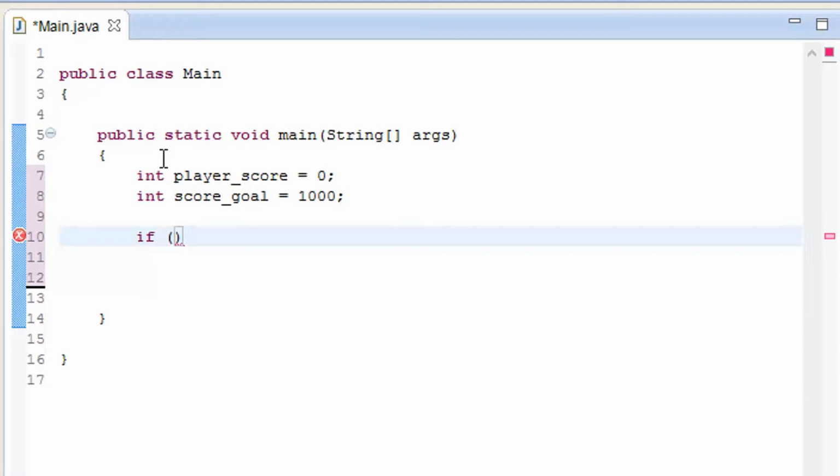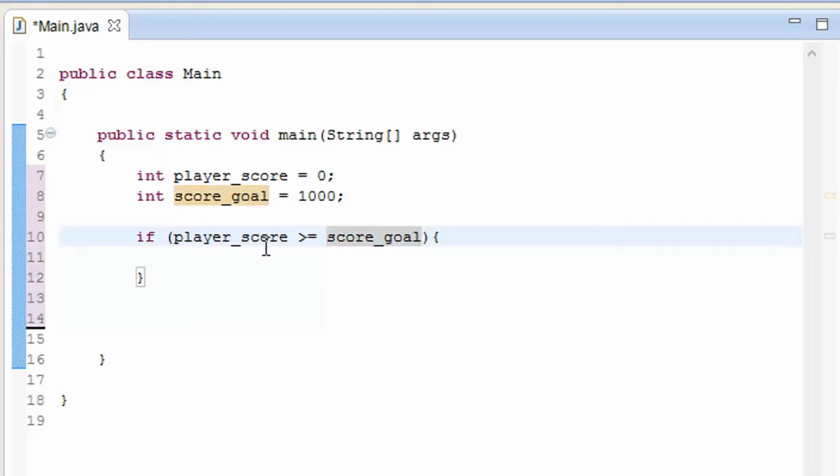So after that, inside here I'm going to type player score greater than or equal to score goal.